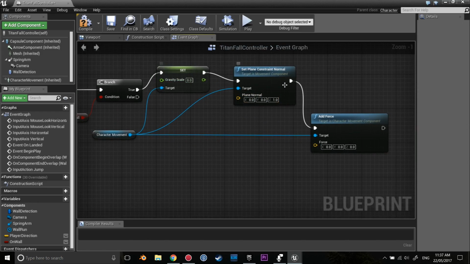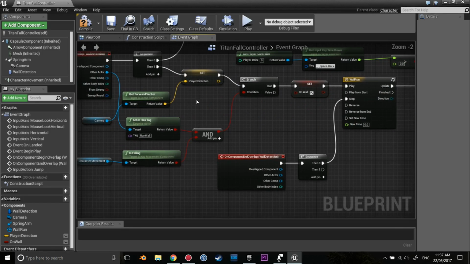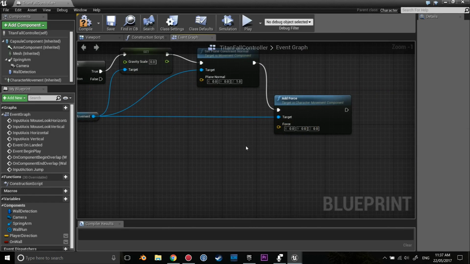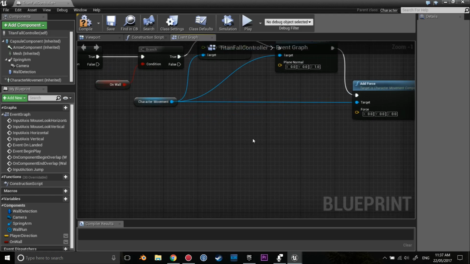And what's going to happen is we're going to hit the wall, no more gravity. We're only going to move on the Z. We're going to set it up so we move in the player direction, which is forward, and we're going to add force to that direction so we will smoothly move across the wall.